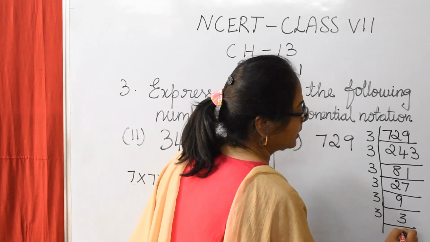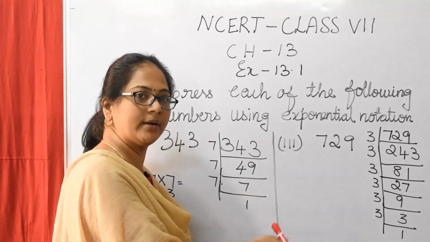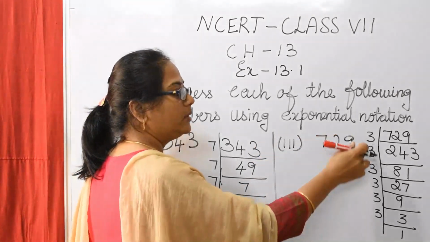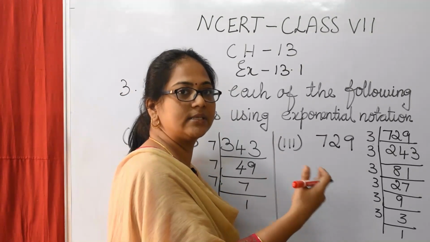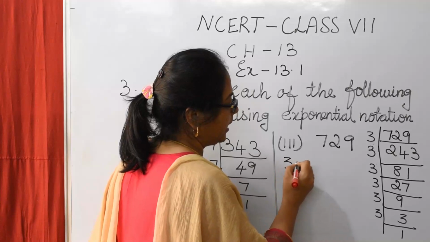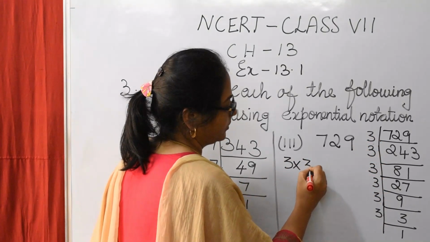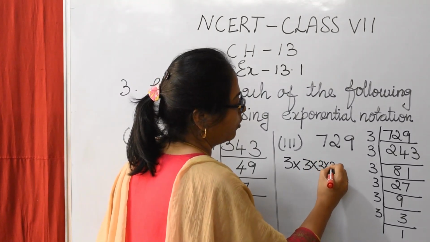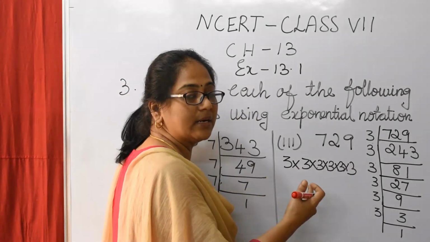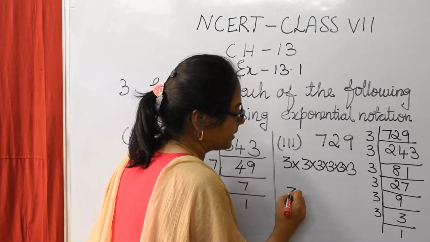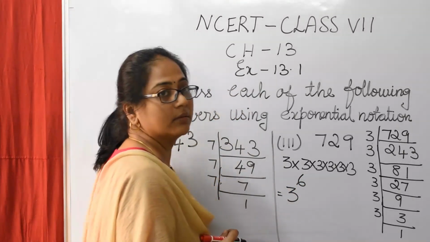And then 3 ones are 3. So first we have to factorize. Now 3 is going to be the base number. Let us see how many times it is repeated: 1, 2, 3, 4, 5, 6 times. 3 is repeated 6 times. So 3 is the base number and the power is 6.